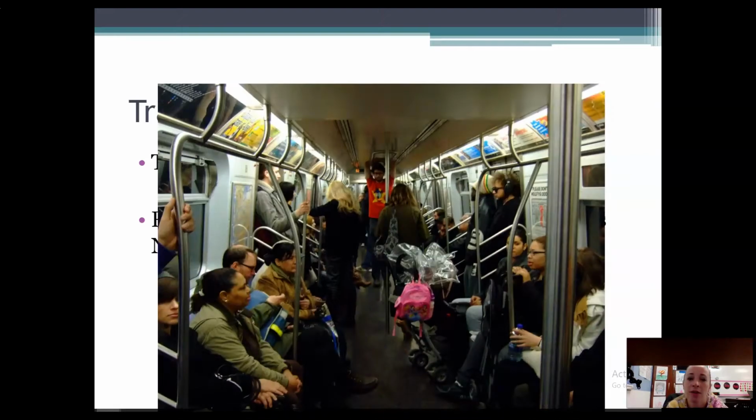So this is what that looks like. This is the inside of a subway system. Notice that it's super crowded. Now, a subway has doors that open and close, just like a school bus, but they don't wait on you to get on like a school bus does. You need to get on quickly because the doors will shut quickly as well. Notice that people are holding on. This man in the back is holding on to the rails at the top. There's rails here. That's because the train goes super fast. It goes from 0 to 60 in a matter of a couple seconds. So it's important that you are holding on or you will fall over.